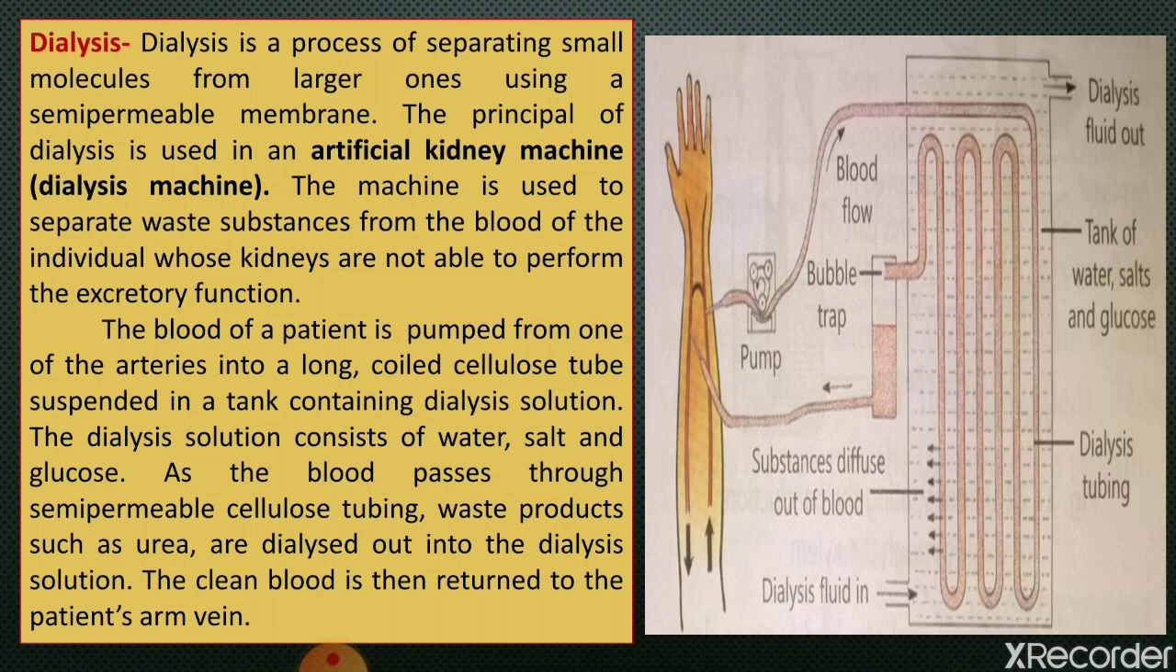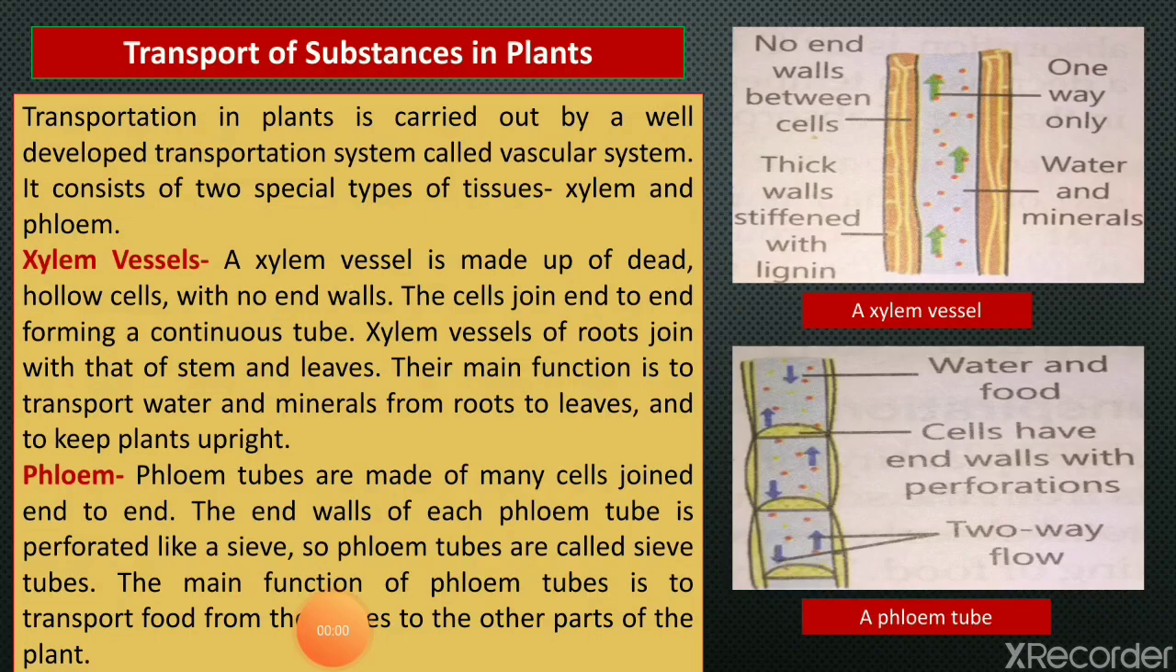Now it reaches the veins, and through veins again it reaches the heart, and in the heart the blood is purified and then distributed into the whole body. So this is the process of dialysis. Now, students, the next topic we will see is transport of substances in plants.